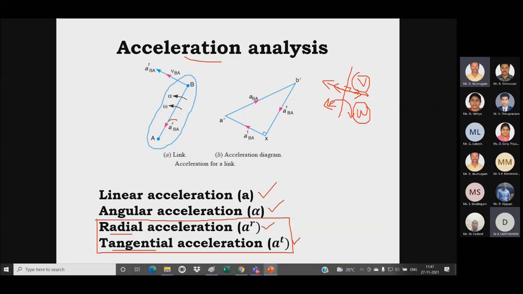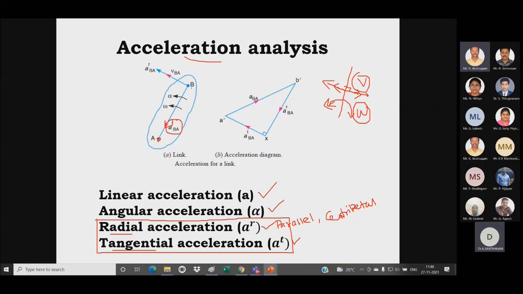Radial means parallel to the link. Radial is sometimes referred to as centripetal acceleration. Centripetal acceleration is always directed towards the center of rotation. If it is away from the center, it is called centrifugal. If it is towards the center, it is called centripetal acceleration. Then tangential acceleration will be perpendicular to the link.